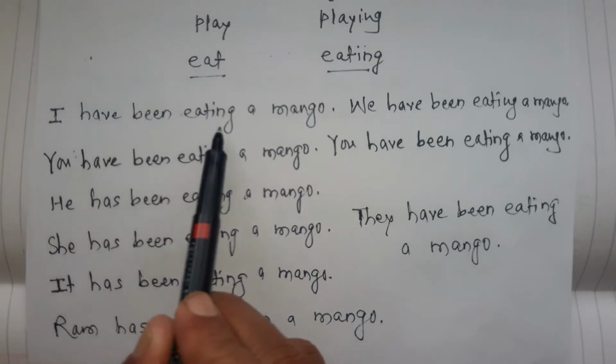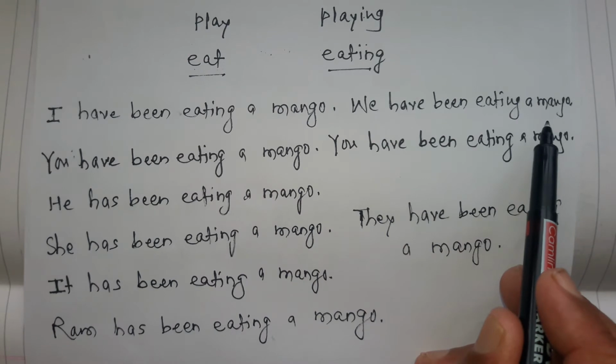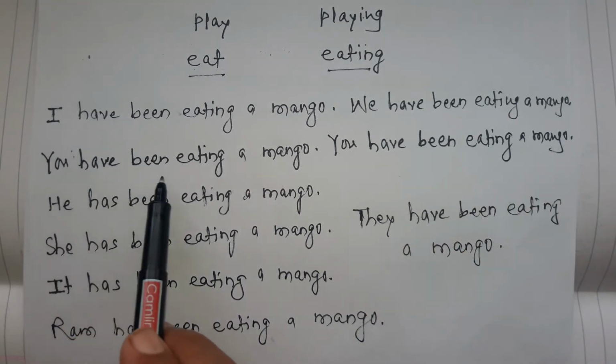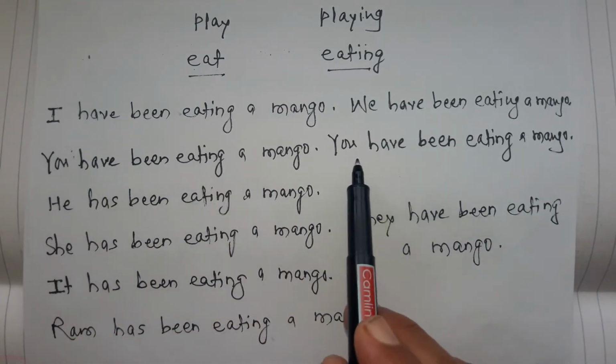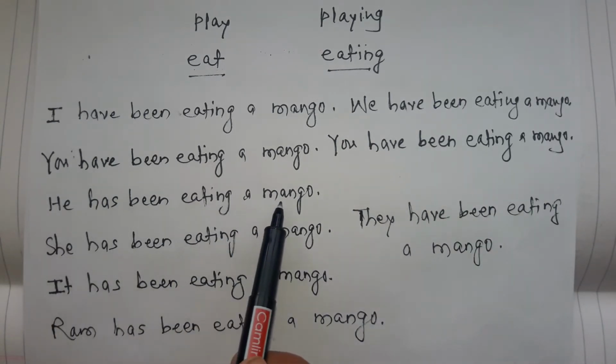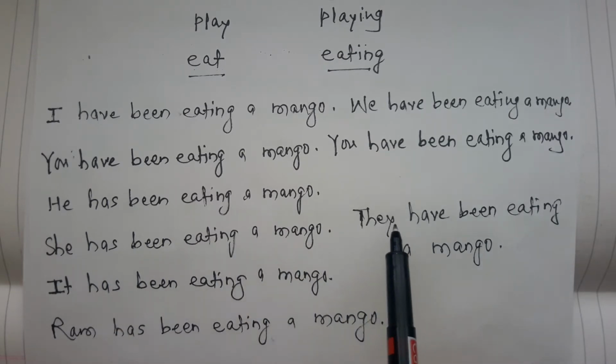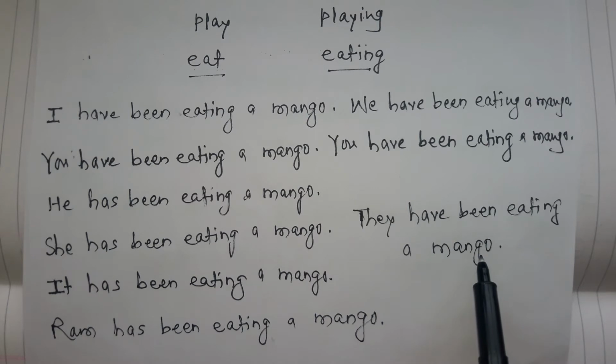I have been eating a mango. We have been eating a mango. You have been eating a mango. He has been eating a mango. She has been eating a mango. It has been eating a mango. They have been eating a mango.